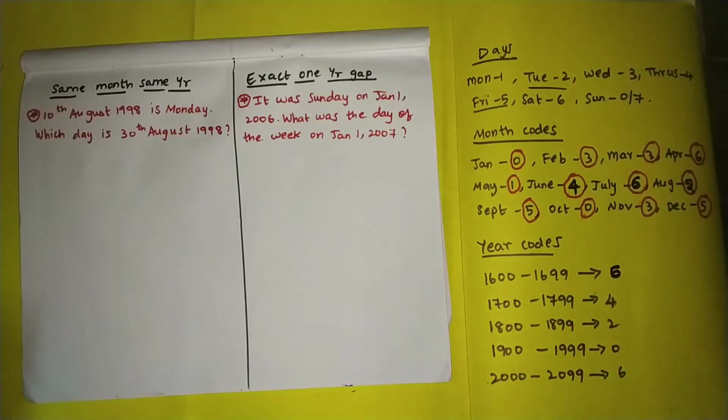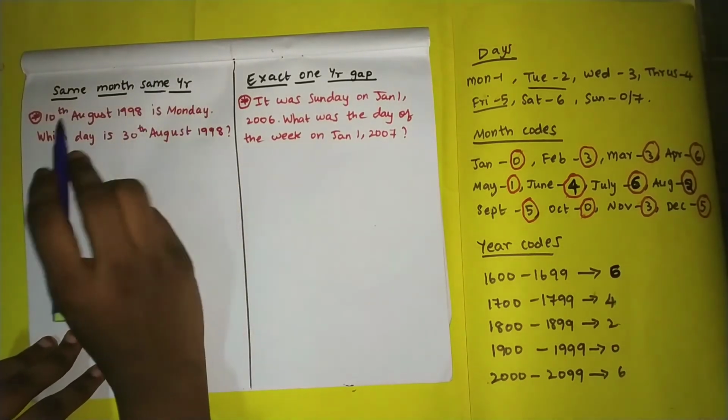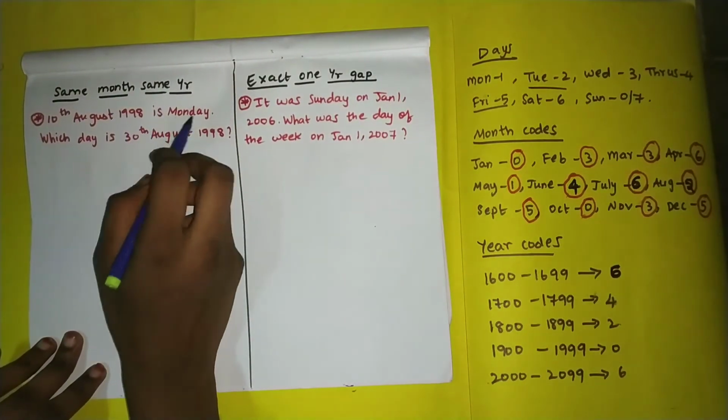The next model depends on the same month and same year. So 10th August 1998 is a Monday.